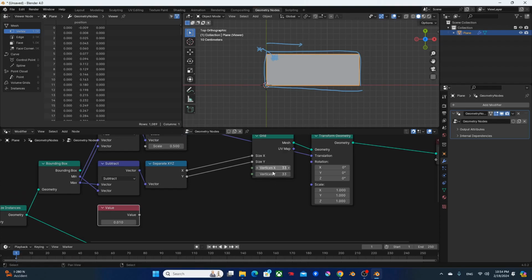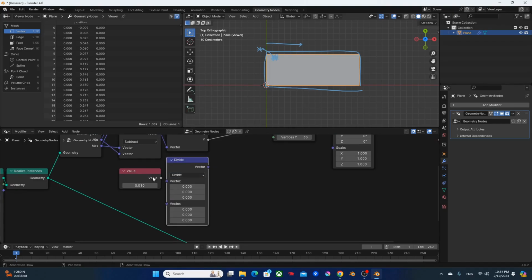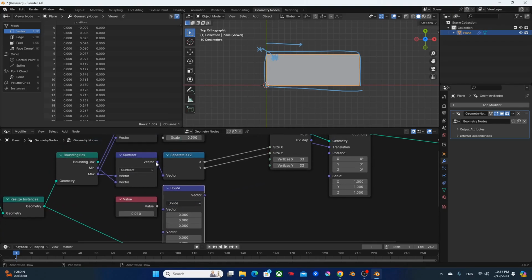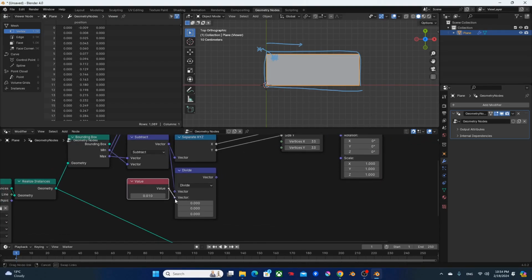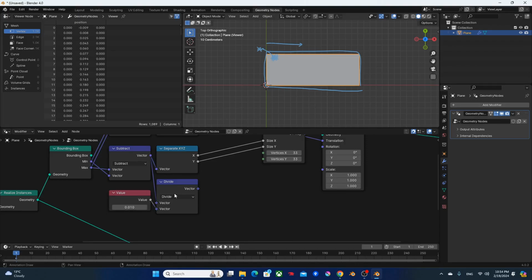I'm gonna calculate how many vertices I'm gonna need. So I'm gonna duplicate the subtract, change it to divide, and this result of subtract, I'm gonna divide it by the length of the side of squares.